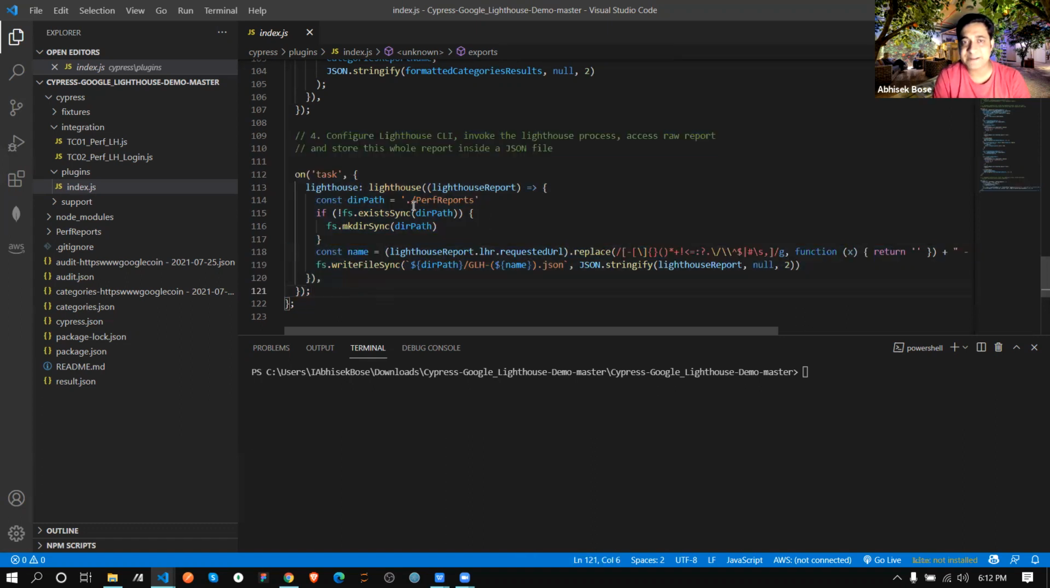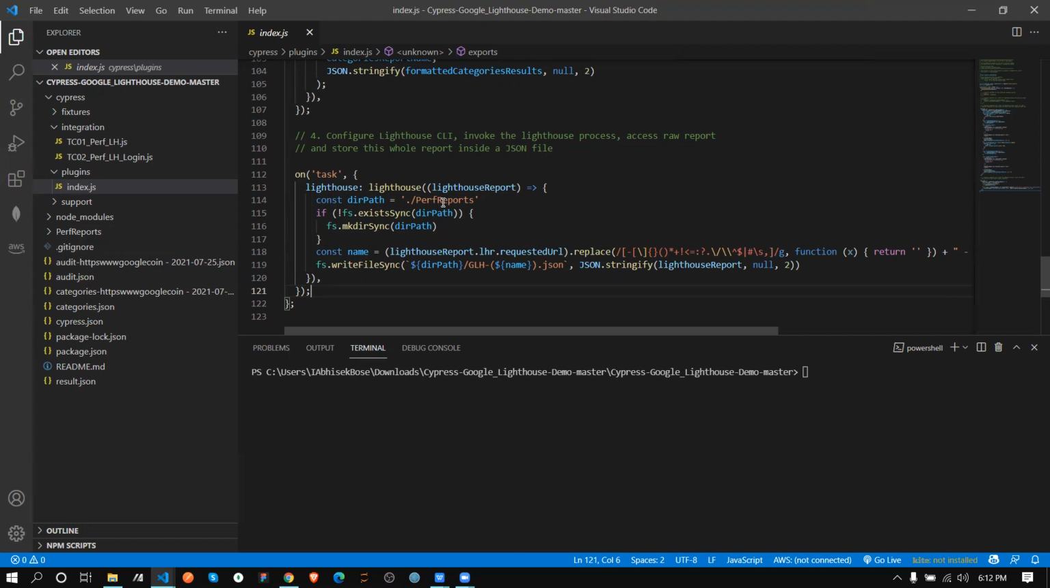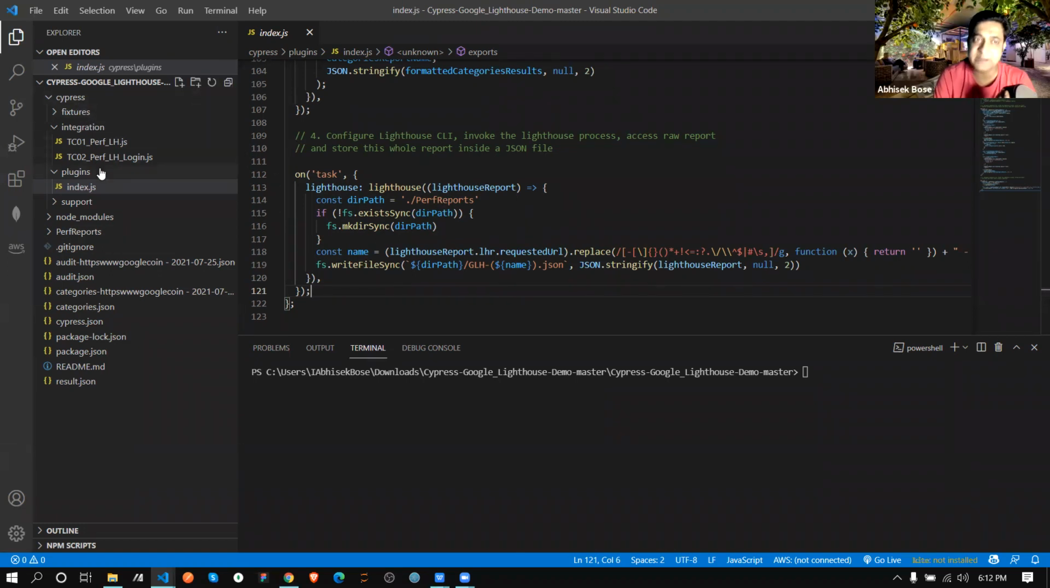Where I've written over there one directory, that is this one, performance report. Sorry, not preference, performance report. These files are under what? Under Cypress, there is plugin. Under plugin, there is index.js.